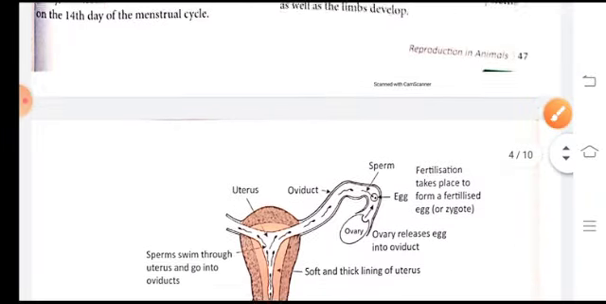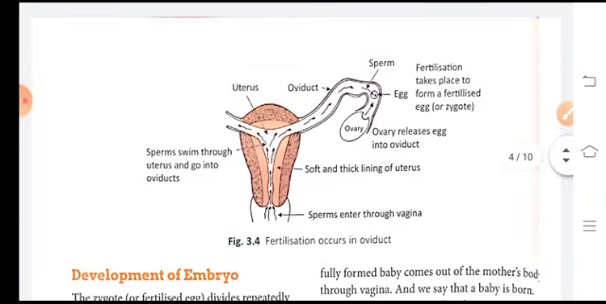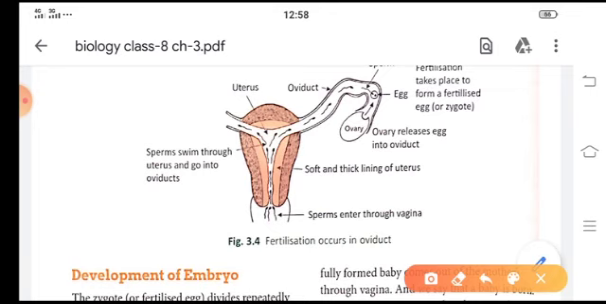So see here, children, the process of fertilization. Here is the female reproductive system. Sperms enter the vagina through the cervix, pass through the uterus and through the oviduct. Here the ovary releases an egg. The sperm gets attached to the ovum and they fuse together and form a zygote. This is known as fertilization.